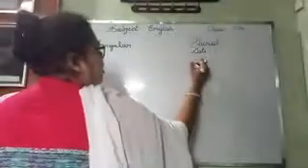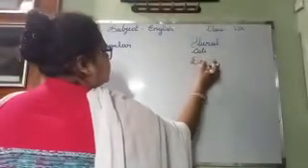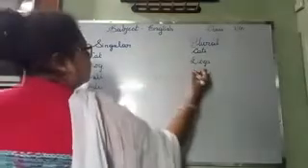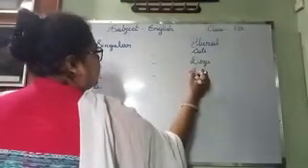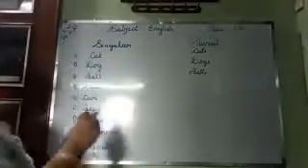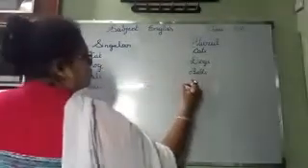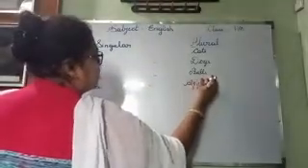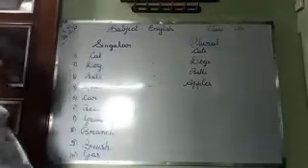D-O-G-S, dogs. Next, B-A-L-L, ball. Plural will be B-A-L-L-S, balls. Then here apple. So plural will be A-P-P-L-E-S, apples.